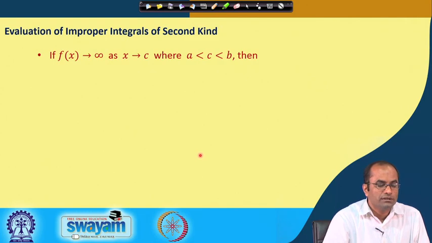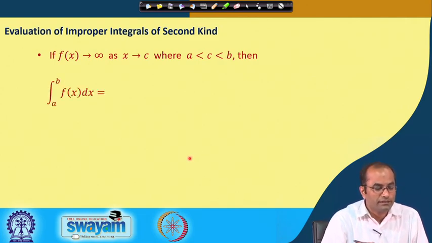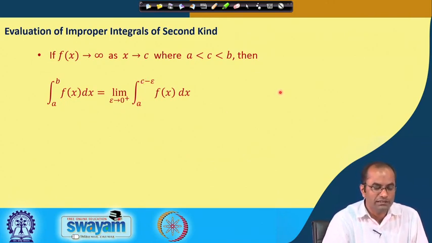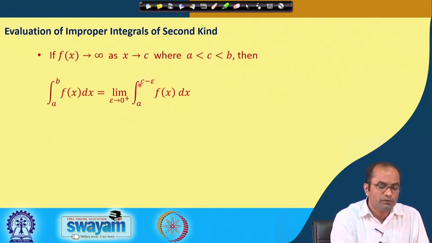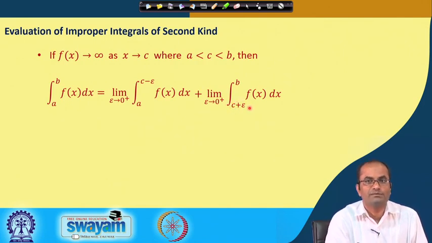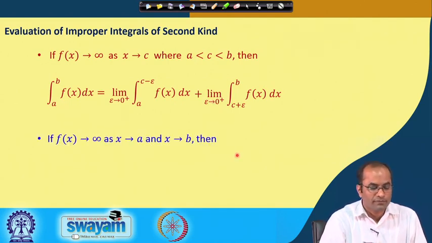So, this is the improper integral of the second kind, and in this case again we will use the trick that we break the integral from a to c and c to b. Since the problem was at c, we have avoided it by subtracting epsilon from c. So, we have the integral from a to c minus epsilon of f(x) dx, and in the second case again the integral was from c to b, but we have the problem at c. So, we have removed this by taking c plus epsilon, and then epsilon tending to 0 from the right side.